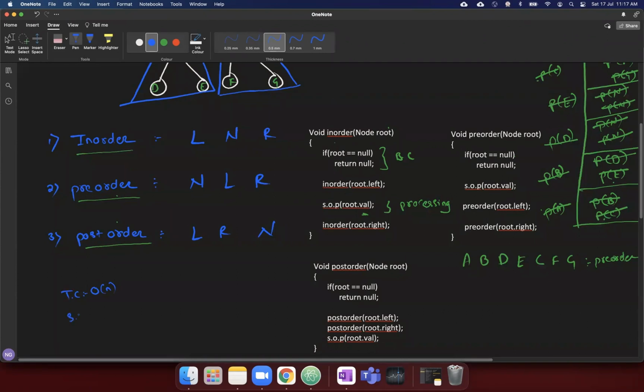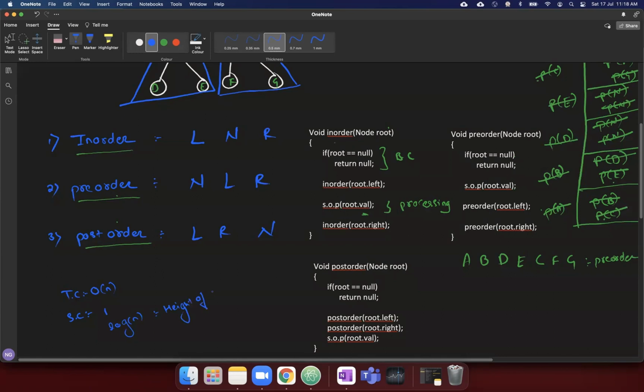But the space complexity here is a bit controversial. Some people don't consider the internal stack space because you are using recursion. Your stack space is consumed within the stack space of the main memory. Some people don't consider that as external space, so they say the space complexity is 1. But if you take the internal stack space into consideration, then the space complexity is log n. Why log n? Log n is the height of the tree.